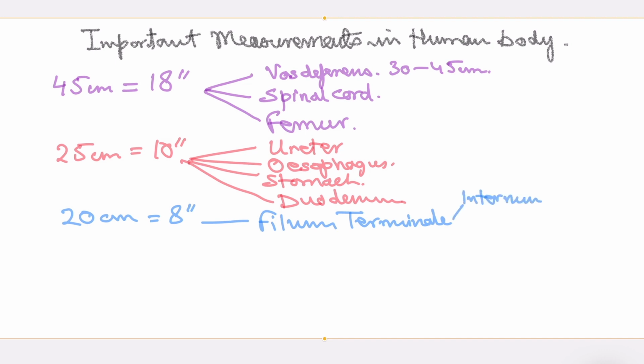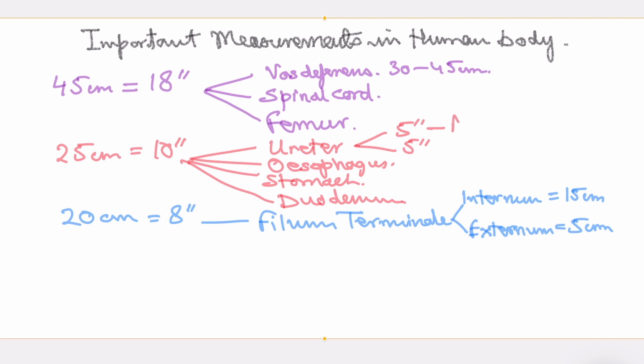So upper 3/4, around 15 centimeters, while the lower 1/4, which lies outside the dural sheath, is called filum terminale externum, and this will be 5 centimeters.